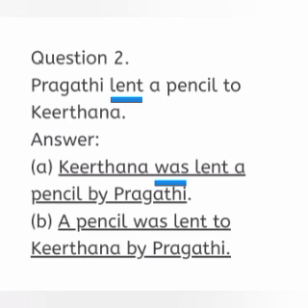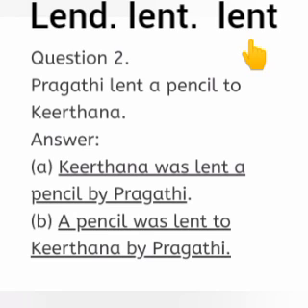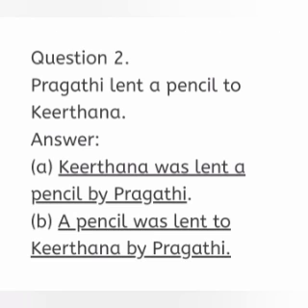The question is in past form, so we have to add the past auxiliary be verb appropriate to the singular subject, that is was. The past participle form of the main verb lent is lent. What was lent by Prakriti? Pencil. And then by agent, finally subject to object transformation, Prakriti.